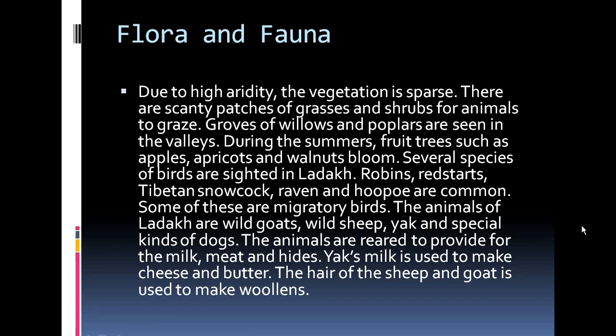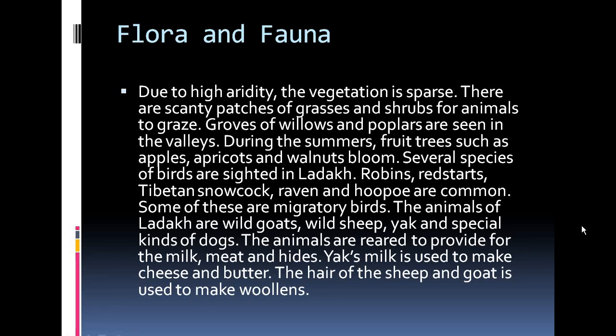There are very scanty patches of grasses and scrubs for animals to graze. Because there is no humidity or moisture, groves of willows and poplars are seen only in the valleys.